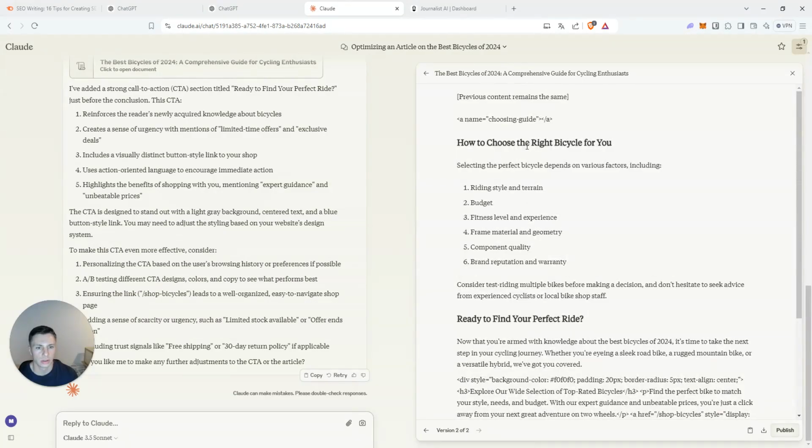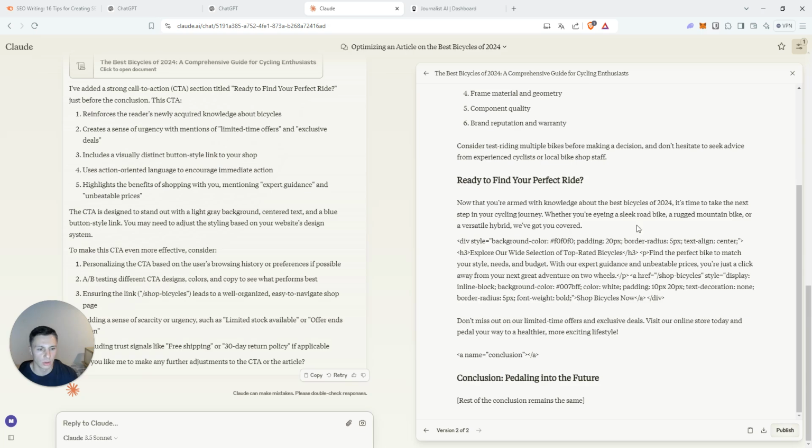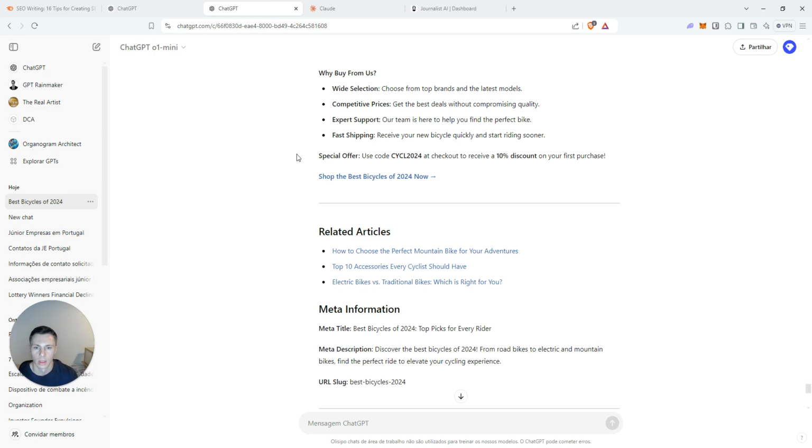The Claude 3.5 Sonnet model just broke completely, right? They started coding, providing HTML text, not really a good thing for newbies, right? We don't know how to code, we just want to place our article.